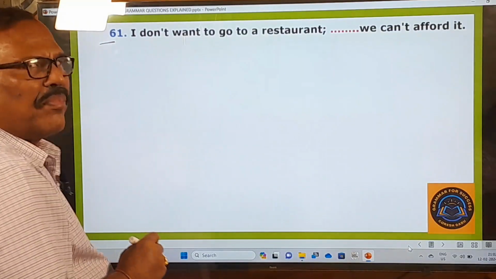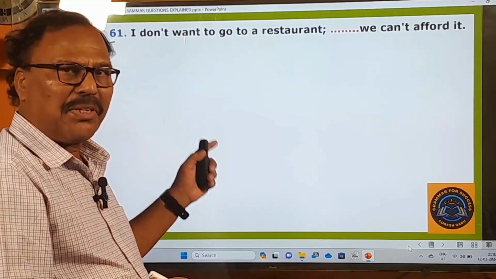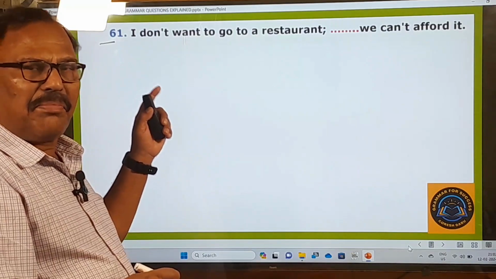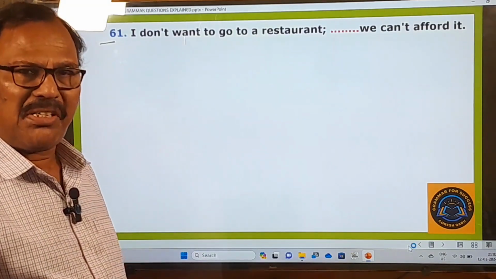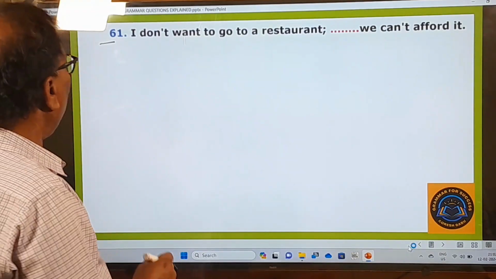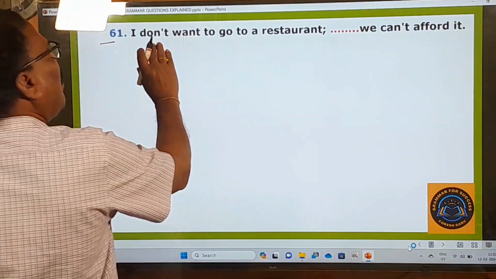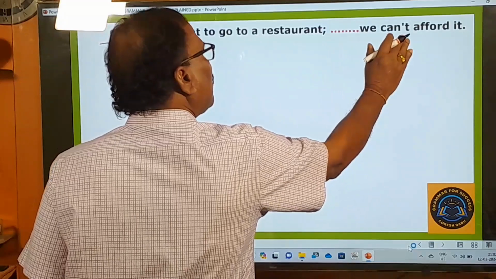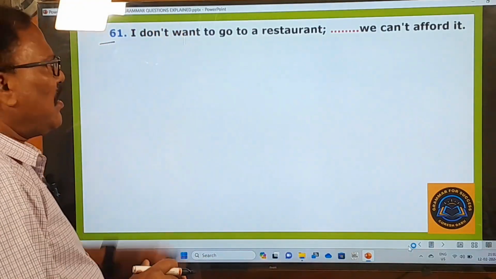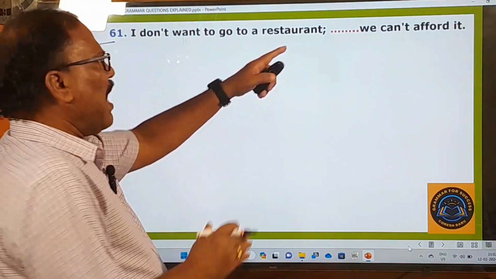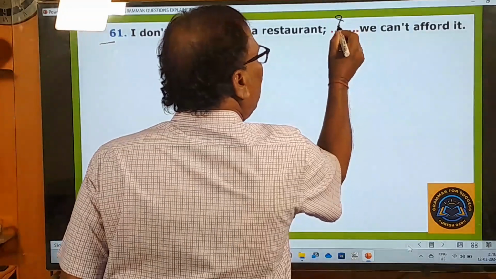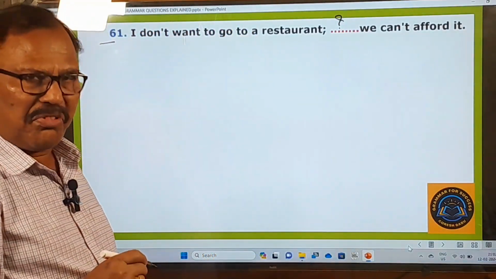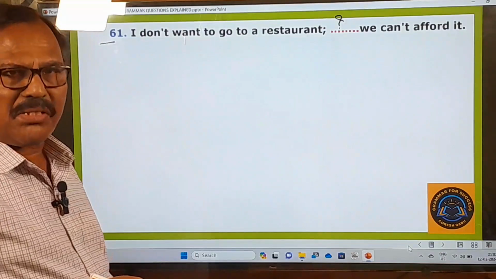61st question. You know pretty well that the grammar questions will begin from the 61st question onwards in your question paper. So what is the 61st question? I don't want to go to a restaurant. Dash, we cannot or we can't afford it. So this is the statement, and here one blank is given and we have to fill in the blank with a suitable word.